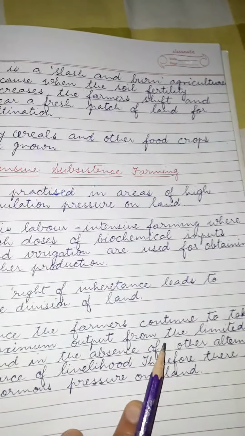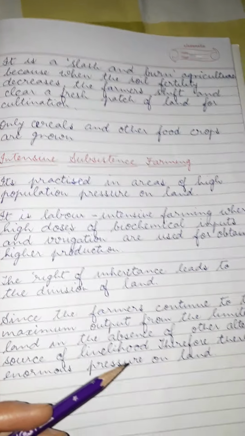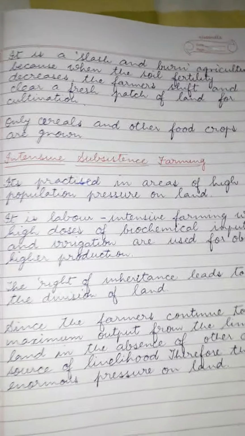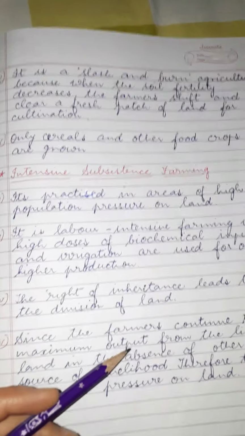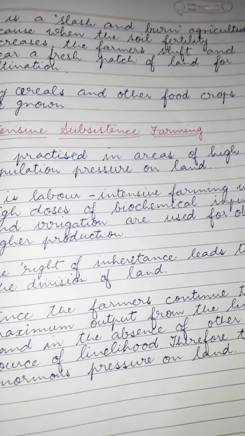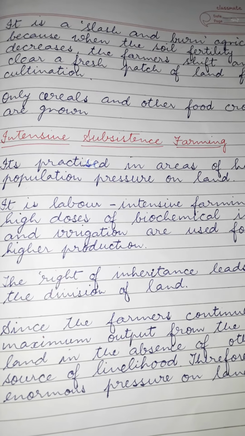Since the farmers continue to take the maximum output from this land in the absence of other resources, therefore there is enormous pressure on this land. So gradually the land loses its fertility and the production reduces. The next we will study in the next video.